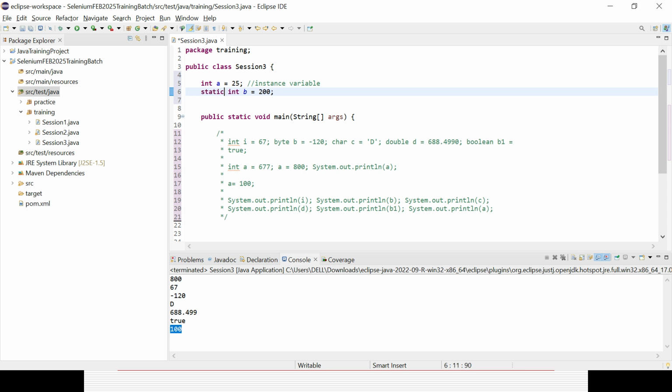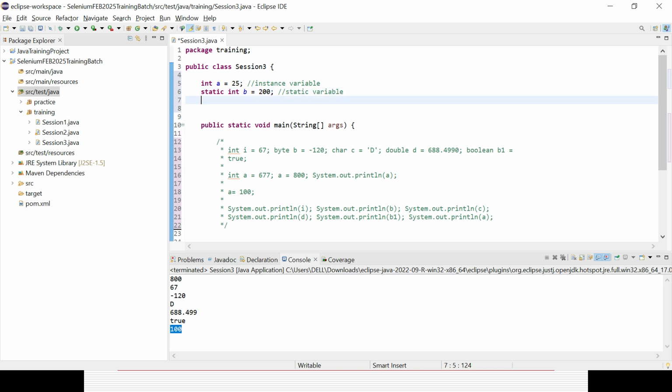Automatically the color will also change. You could see this is a Java keyword, the color is getting changed. Int is a Java keyword, so it is called a static variable. And a local variable will be within the local code or block, or within a method. So I can create a method, say void test. That is the way I can create a method.